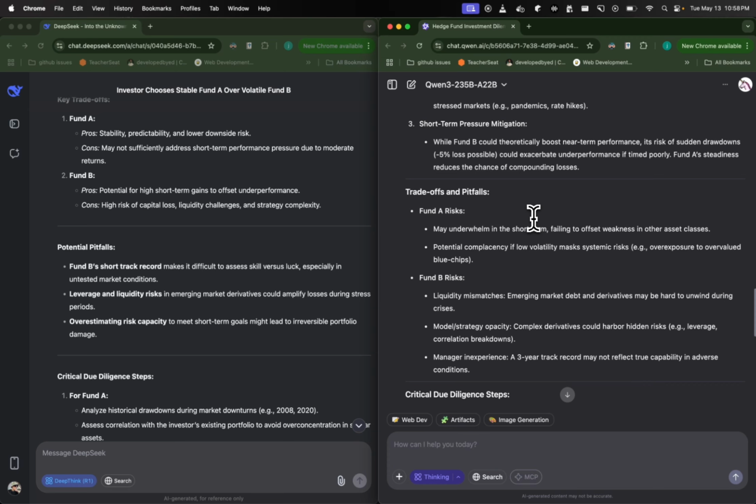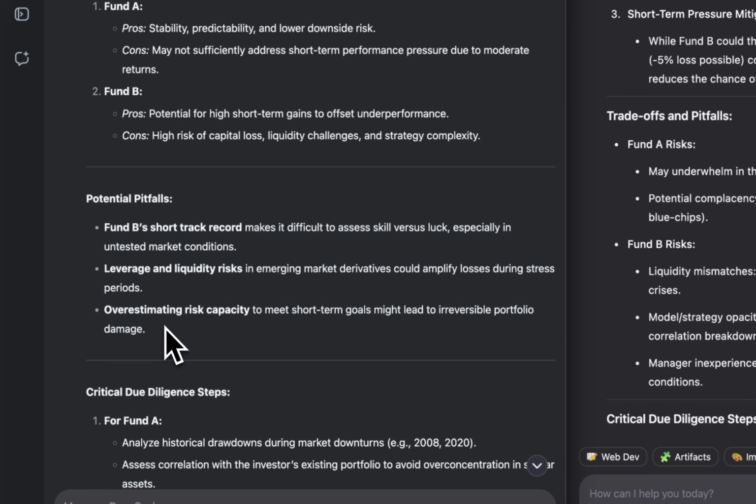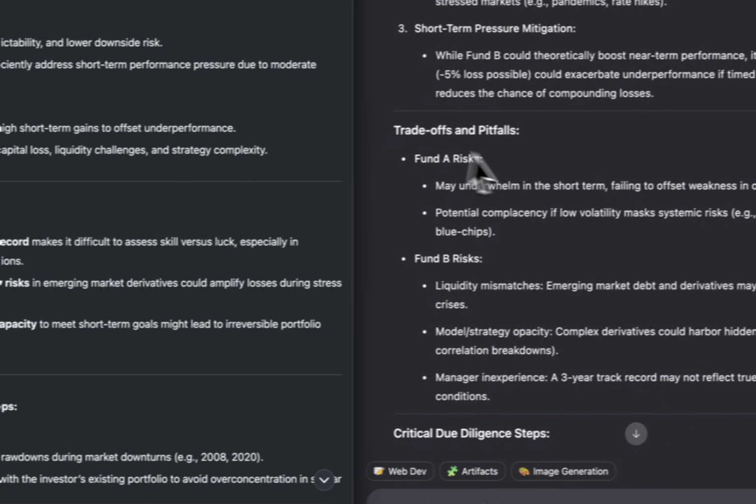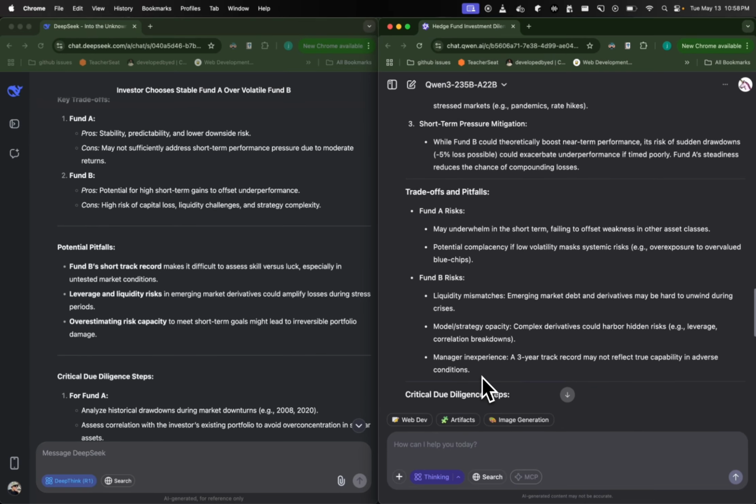What Deepseek did is essentially give me the same thing that I mentioned in the scenario in the question, but rephrased. However, in Qwen, I do see some logical reasoning trying to understand Fund B's and Fund A's potential risks and actually giving me the output that I need. So there is much more reasoning in Qwen's case here. So that's a win for Qwen.